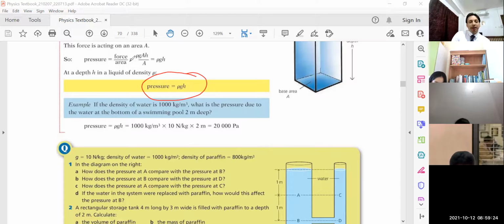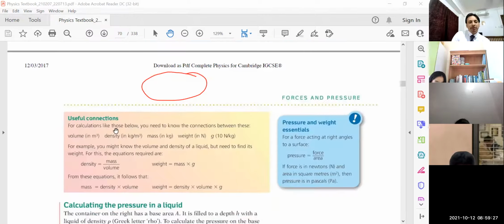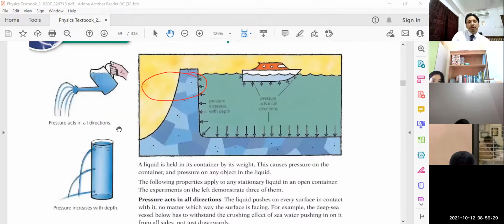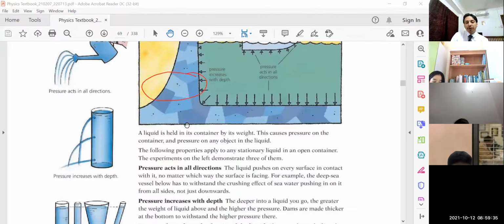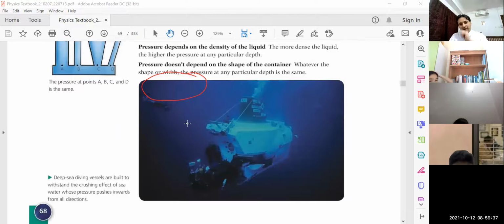And you can see the heading of this topic. What was written? The heading was pressure in liquids. So pressure in liquids at a certain point, at a certain depth. Suppose a submarine is at a depth of 500 meters, and you need to calculate how much pressure is acting on this submarine. You can calculate, children. Or suppose a diver is there at a depth of 100 meters, you can calculate how much pressure is acting on the body of the diver.